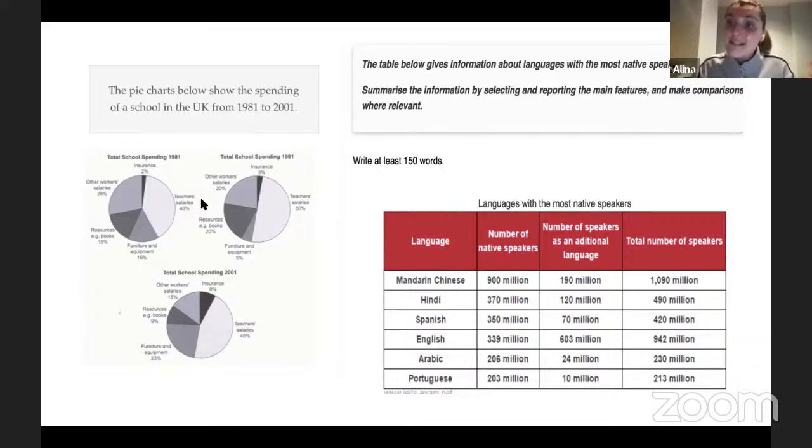So our main task, for example, here would be to make sure that we at least describe something from every single pie chart. Because if you miss at least one pie chart, it means that you didn't cover the information in full, and you might lose some points, okay? So please make sure that you cover all of the graphs or diagrams or pie charts, right, which are given to you. This is quite important.